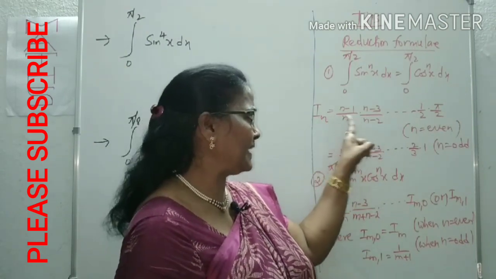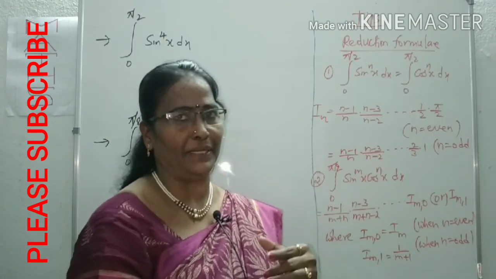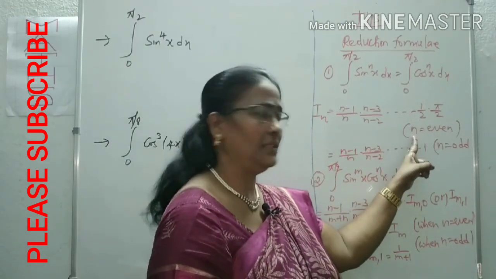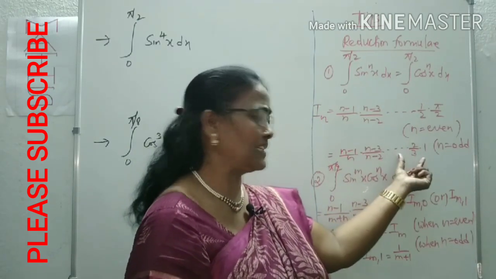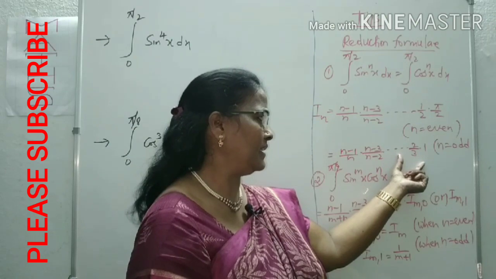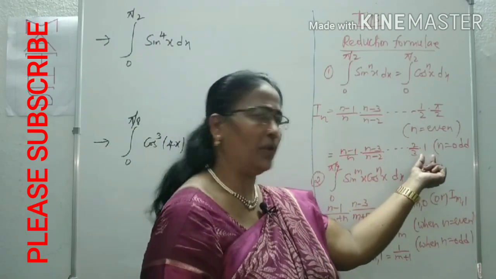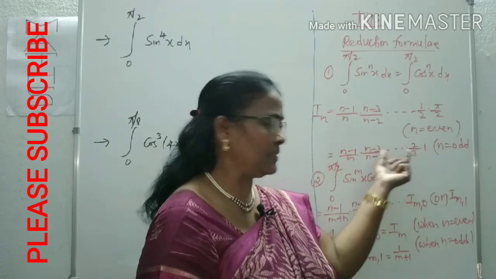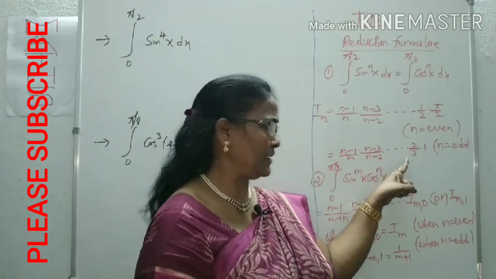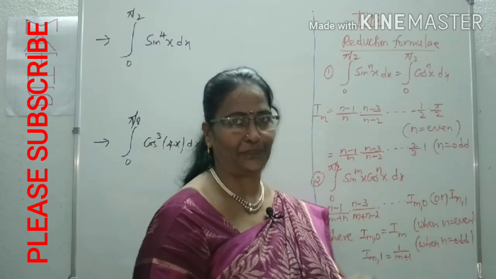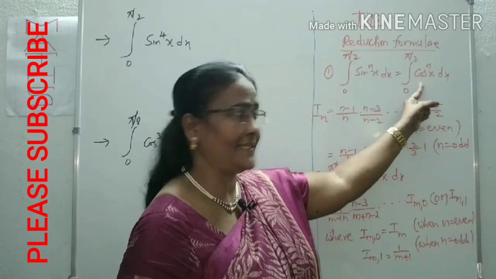By expanding like this, somewhere you can get the 1 by 2. If you get the 1 by 2, immediately you can take pi by 2. When can we get the 1 by 2? When n is even. Somewhere else you can get the 2 by 3. If you get the 2 by 3, into 1 we can take. No need to write 1, but you have to get the idea. When can you get the 2 by 3? When n is odd, where n is the power of sine and cos.